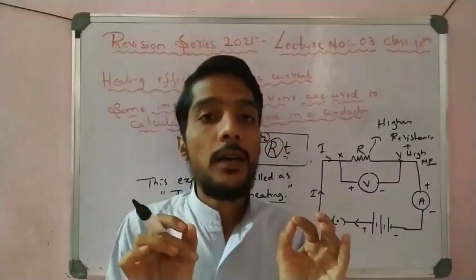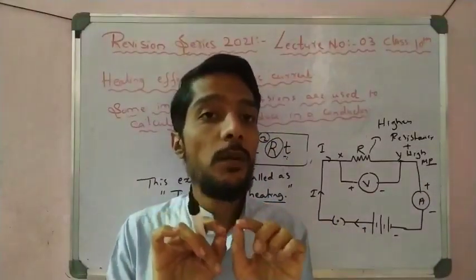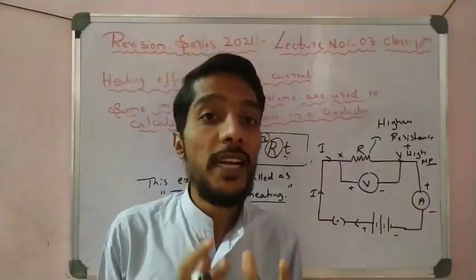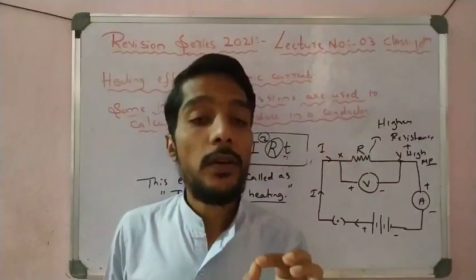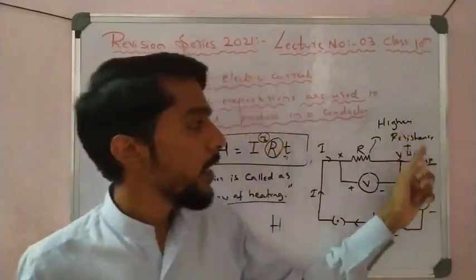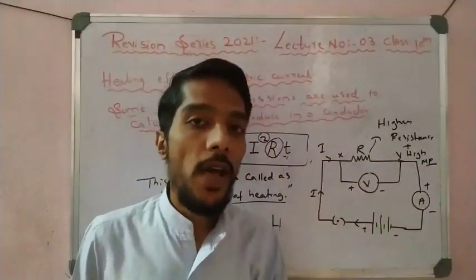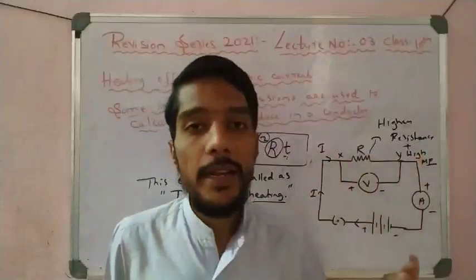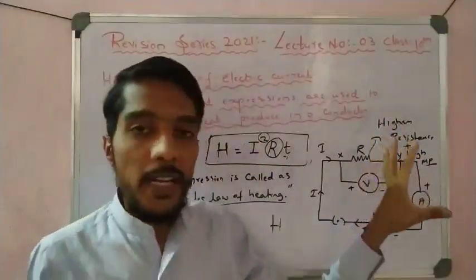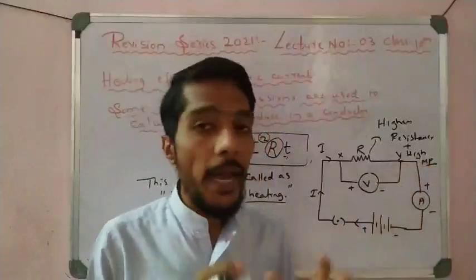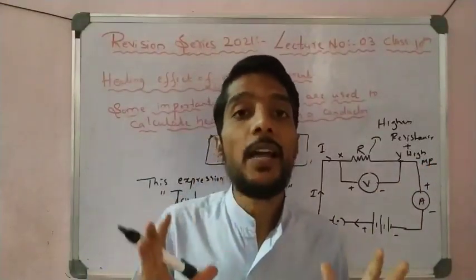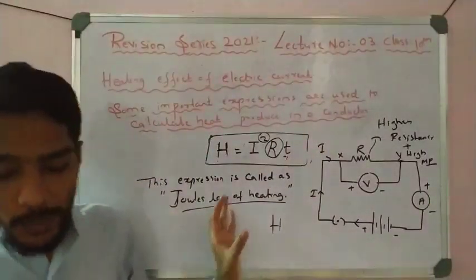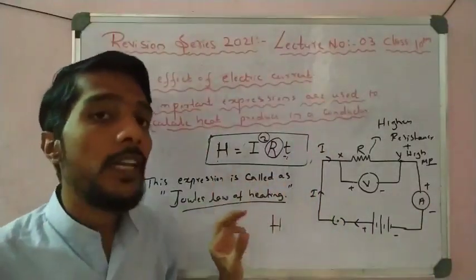Okay, so why does tungsten not break at a high temperature? Because of its high melting point. Why is tungsten selected for the filament in an electric bulb? Because of these two conditions. We use tungsten as the filament in an electric bulb because tungsten has high resistance and a high melting point. Because of the high resistance it glows, and because of the high melting point it does not break at that very high temperature. So you have to remember that point, students. These are very important points to remember about the heating effect of electric current.